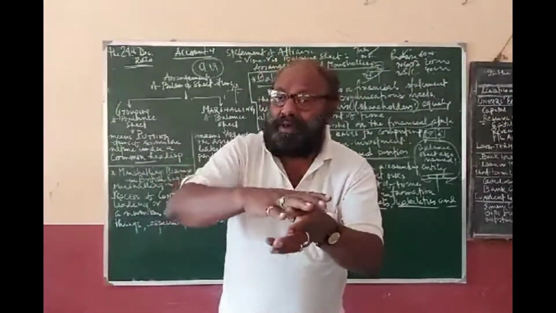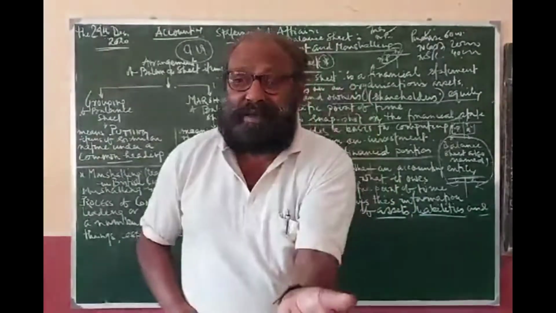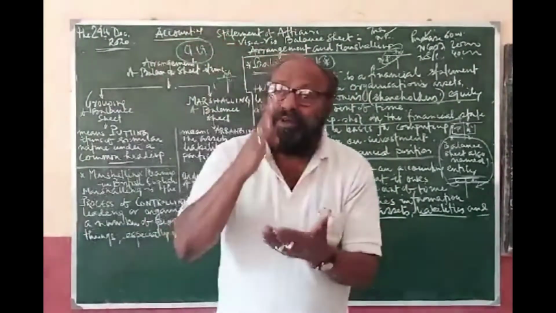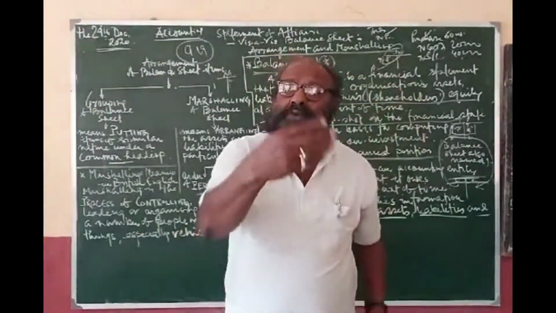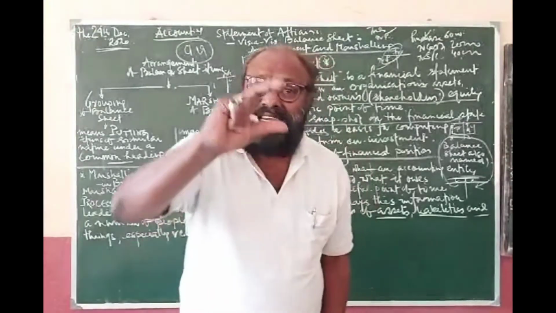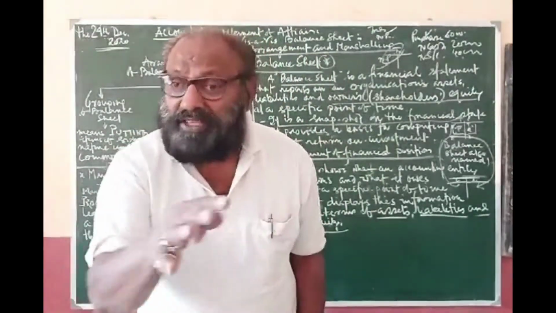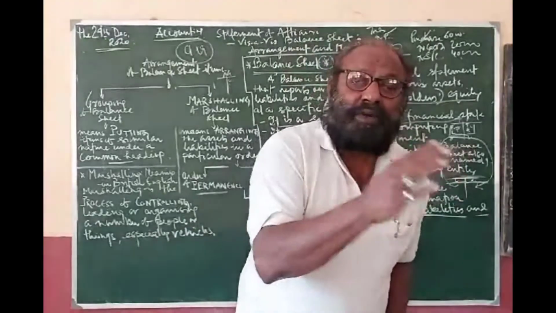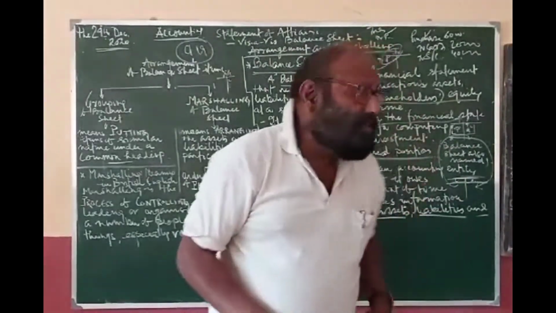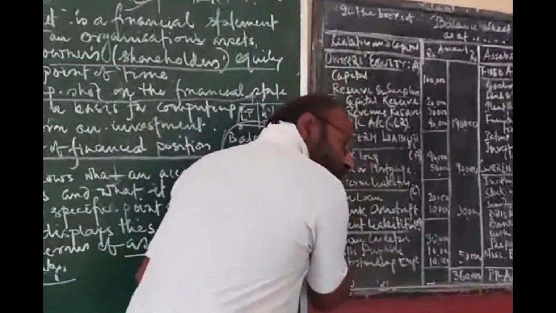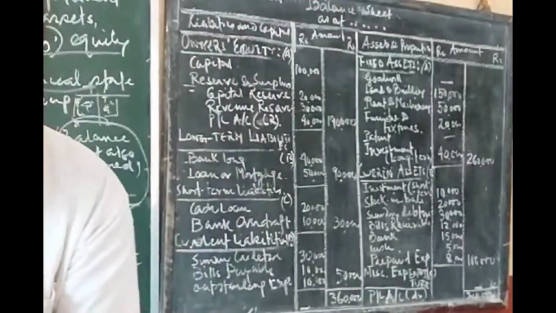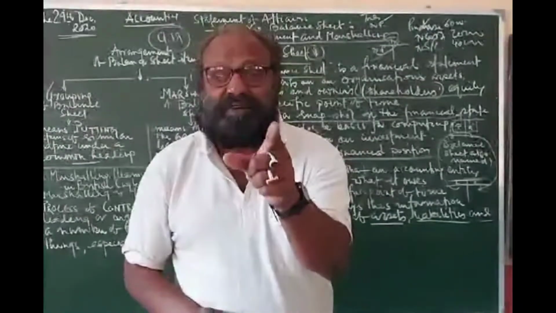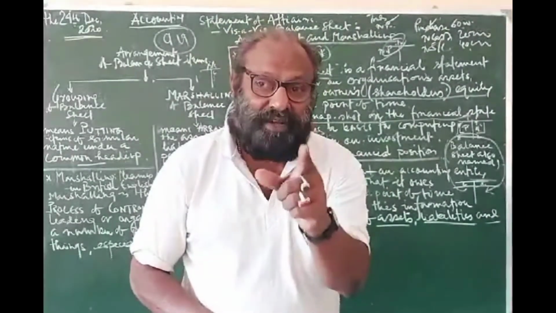The owner has invested some amount in the business house, say 1 lakh. Now that man has generated a profit of rupees 50,000. What is the amount? 1,50,000. So it is the part of the owner. But if someone asks you what is the equity of the owner, then you say, wait, friend, I will have to take some time because I have written capital over here and profit over here, and in between I have seen some other liabilities. So there must be proper grouping so that you can take proper decisions.